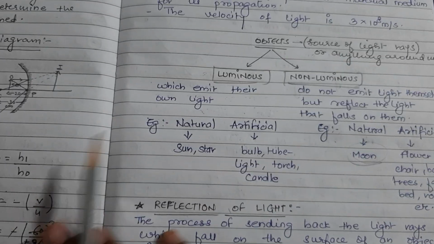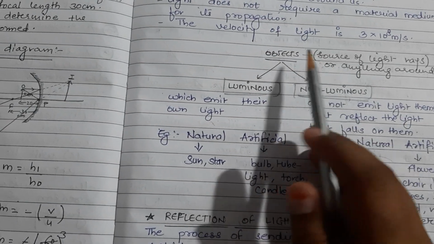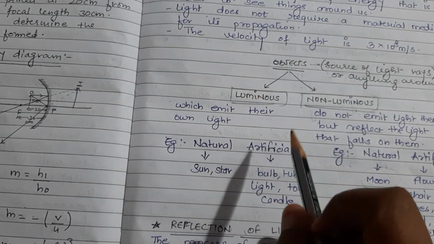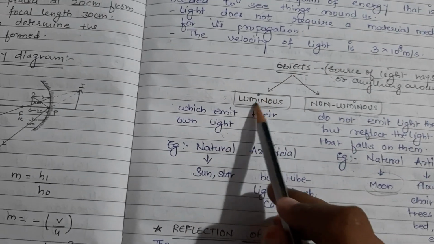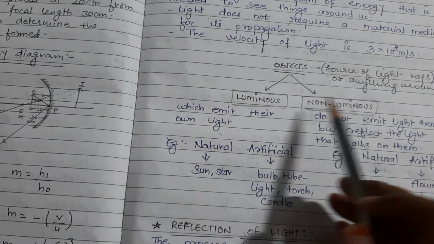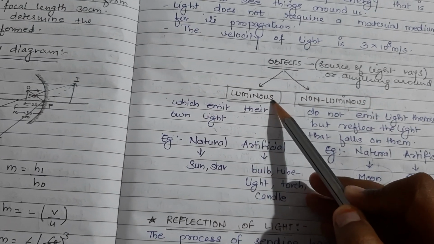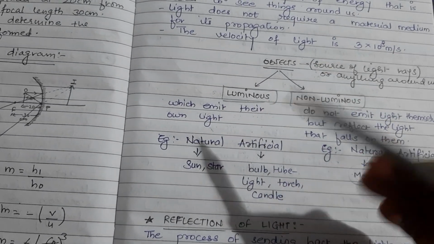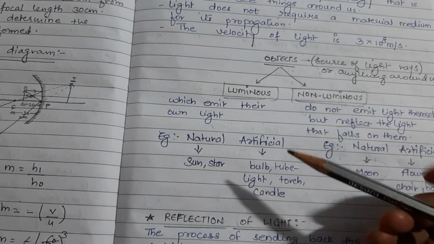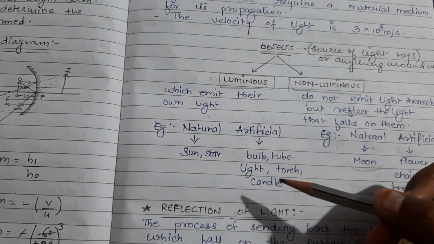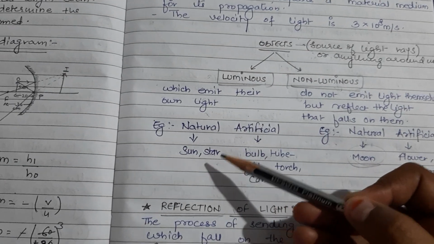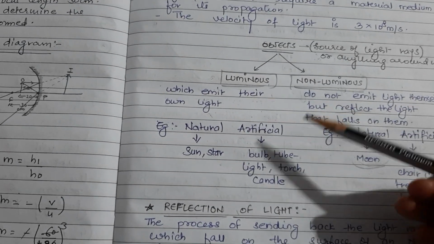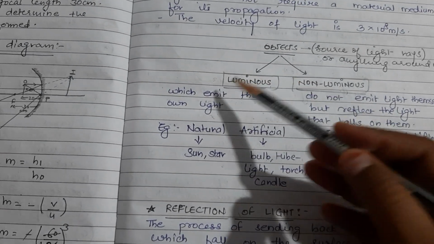Now, there are various sources of light, and we can divide objects into two types. One is luminous objects and the second is non-luminous objects. What do you mean by luminous objects? The objects which can emit their own light. For example, the sun. The sun has its own light, so the sun is a luminous object. The bulb at your home, tube lights, torch, candle, they can emit their own light, right? So they are luminous objects.